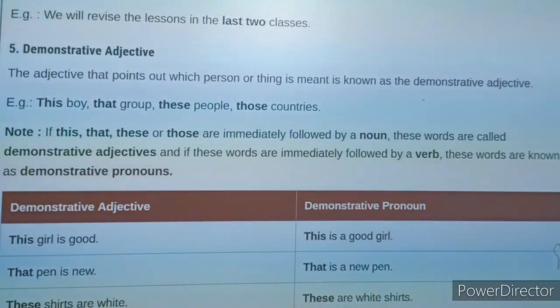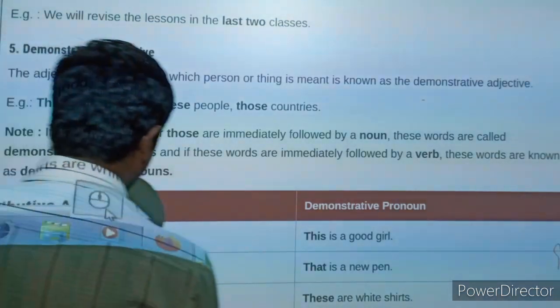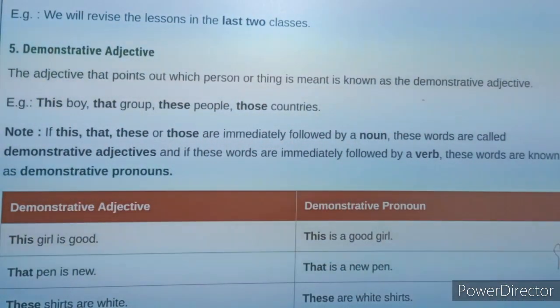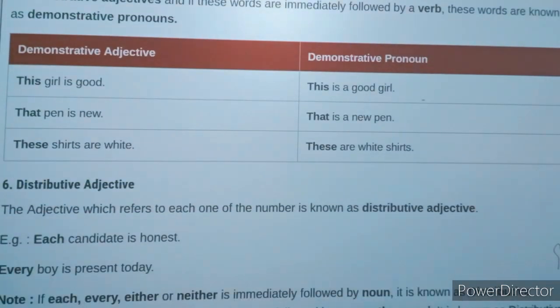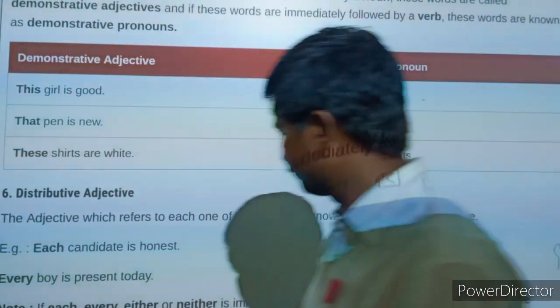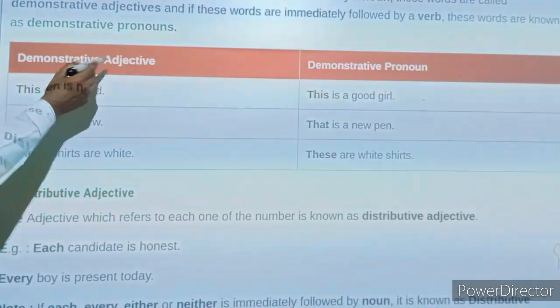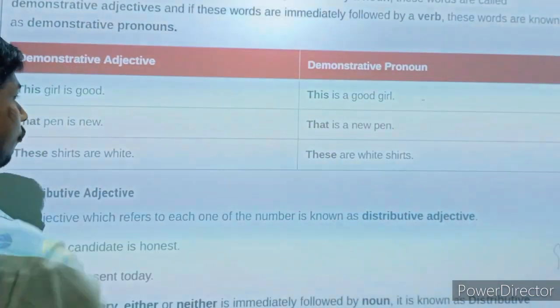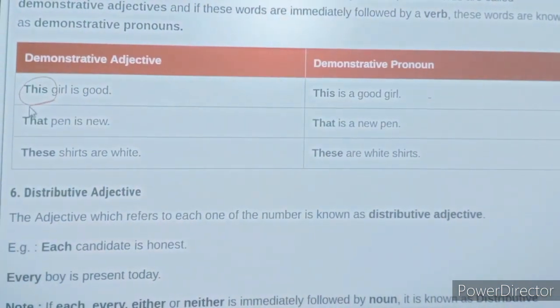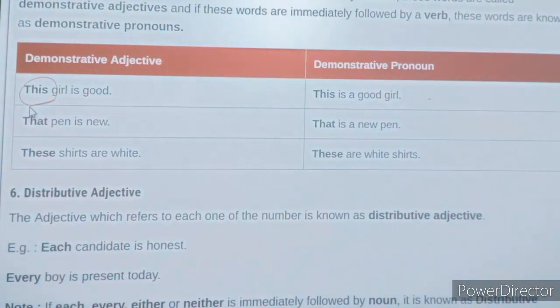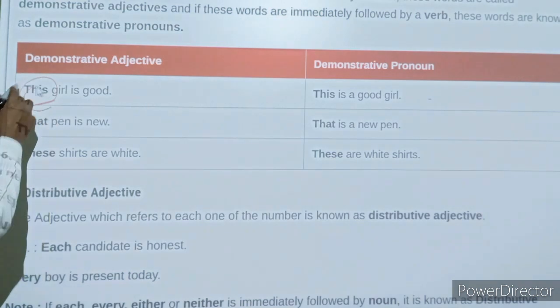After demonstrative adjective and demonstrative pronoun, you can see the difference by yourself by taking some examples on the display. Here you can see this is a demonstrative adjective because this is used before a noun.